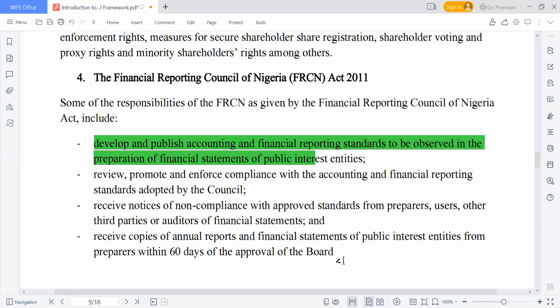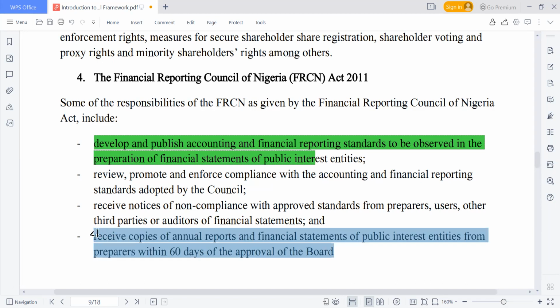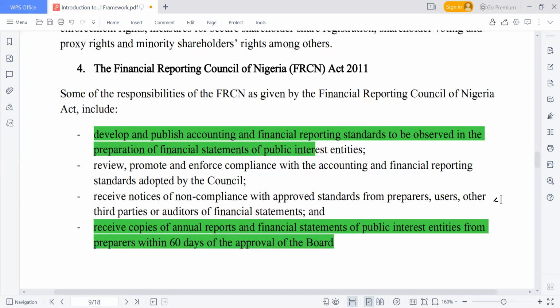Receive annual reports of companies of public interest entities from the preparer within 60 days from the approval of the board. The MTN financial statement was approved on the 28th of January 2022. So within 60 days they send a copy of this to the Financial Reporting Council. Even the Nigerian Stock Exchange usually requires this. You go to the Nigerian Stock Exchange, there's a library where companies' annual reports are being kept.